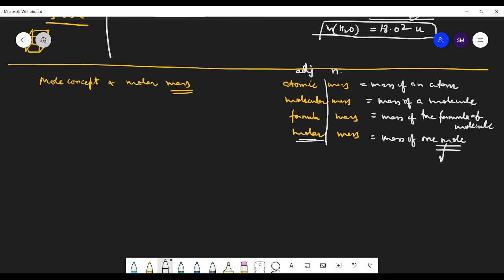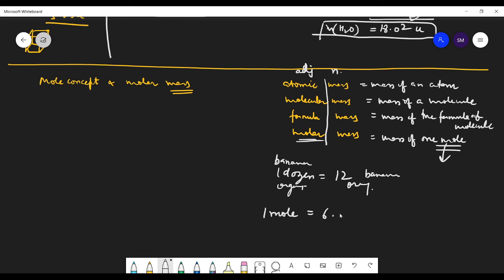What is 1 mole? 1 mole is just like 1 dozen. Tell me, what is 1 dozen? Sir, a collection of 12. Yes, a collection of 12, and you can write it with anything. 1 dozen bananas means 12 bananas. 1 dozen oranges means 12 oranges. Similarly, we have the mole.